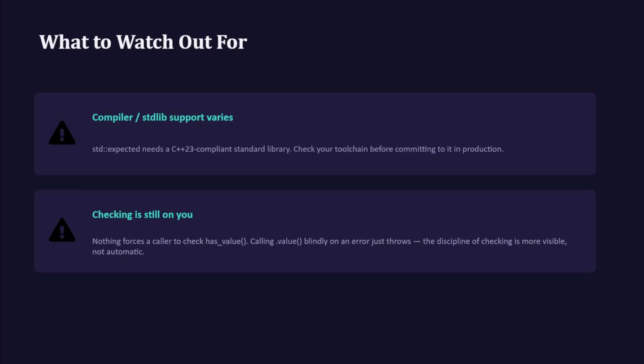And unlike exceptions, nothing forces a caller to check the result. If you ignore .has_value and call .value blindly, you get a thrown exception on the error path anyway. So the discipline of checking is still on you, just made more visible by the type.